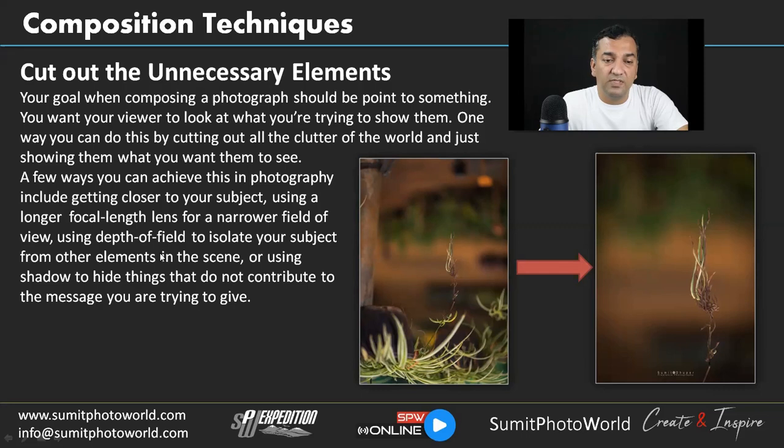You can use different techniques for this. We can use a very shallow depth of field, or we can use elements in the scene, or shadows, to hide things that do not contribute. If we have a scene where a lot of shadows are playing a role, we can use the shadows in our favor by hiding the elements which do not play much role in the frame. Anything in the shadow will not be so visible, and you can highlight the subject.